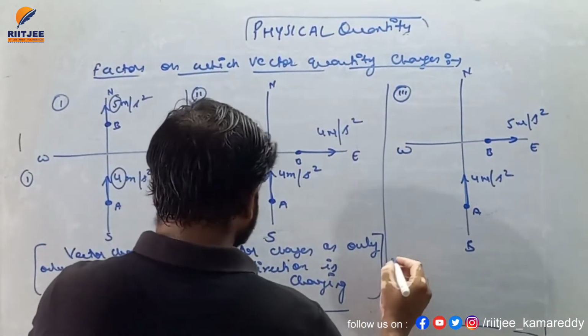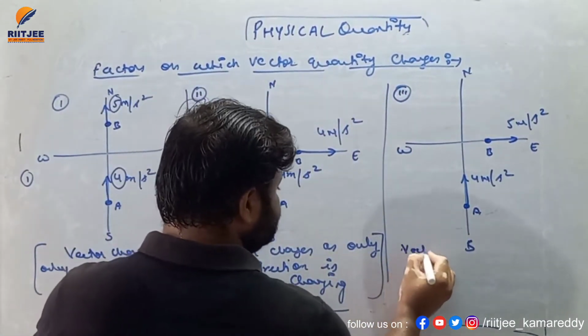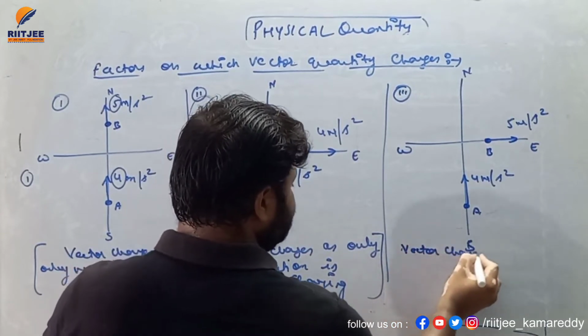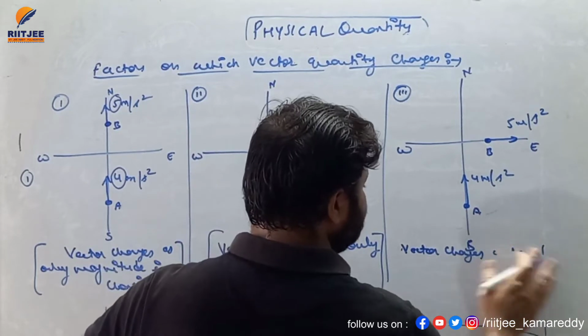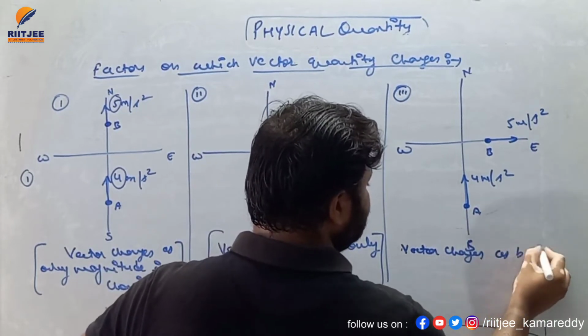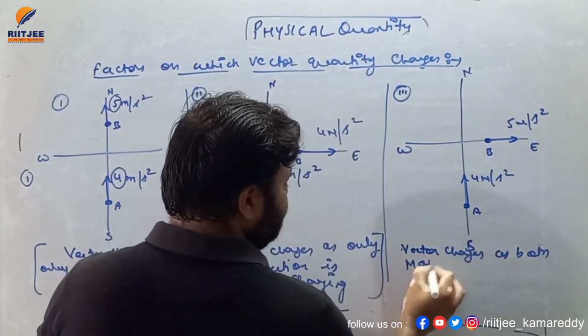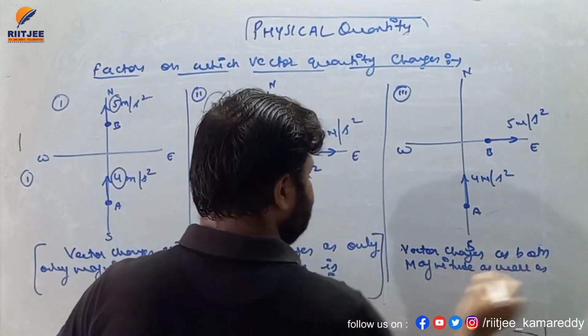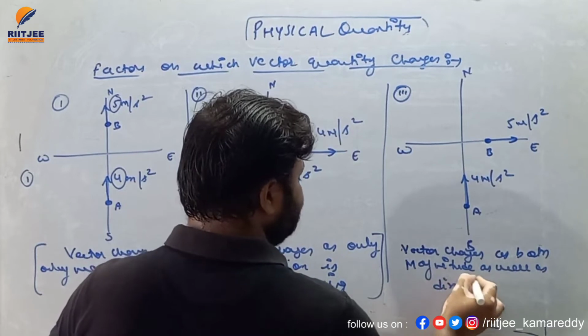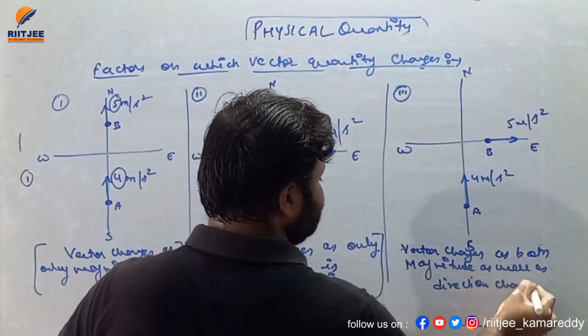So I'll write here: vector changes when both magnitude as well as direction change.